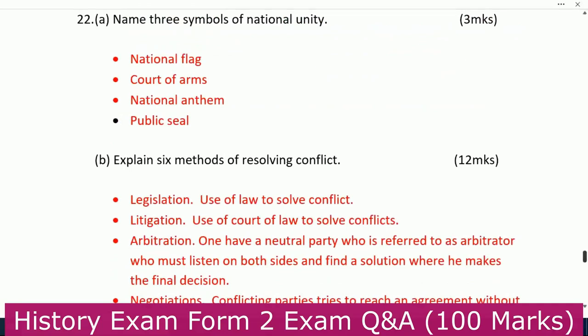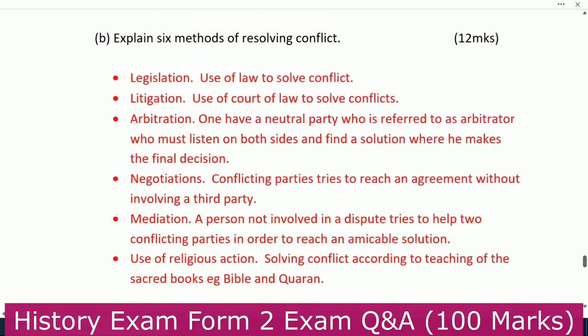Number 2, name 3 symbols of national unity: national flag, coat of arms, national anthem, then public seal.